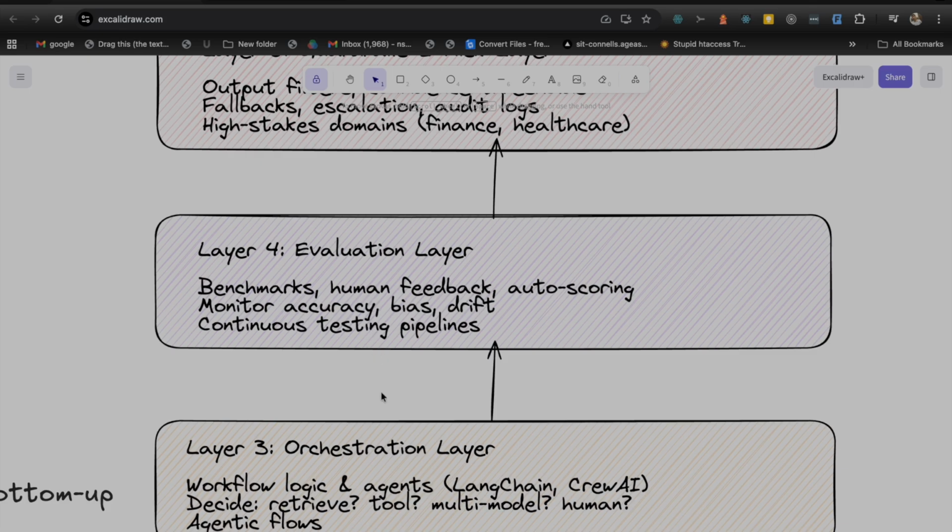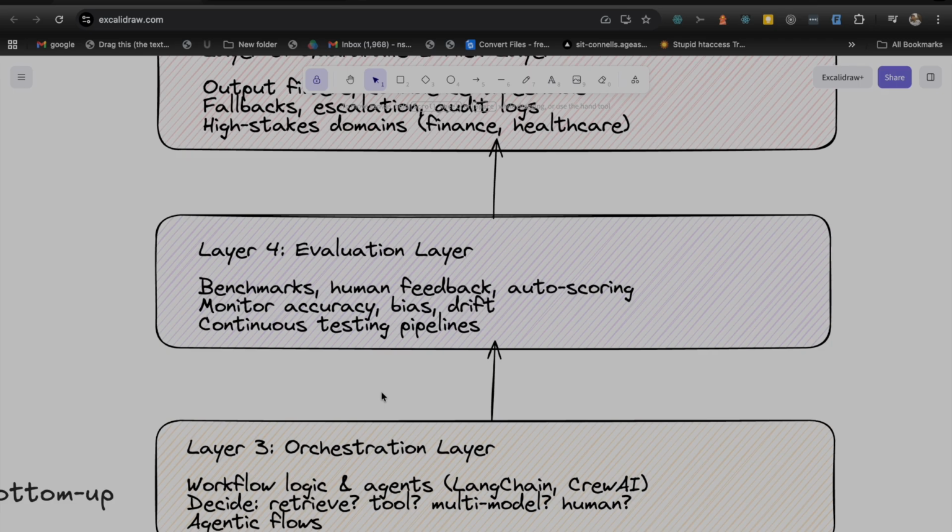Now I will talk about my next layer, layer number 4, which is the evaluation layer. What the evaluation layer does is, you have a query, you have a response, and based on that, you will have to do some benchmarking. You will have to check whatever data your LLM is returning, whatever data your RAG is returning.